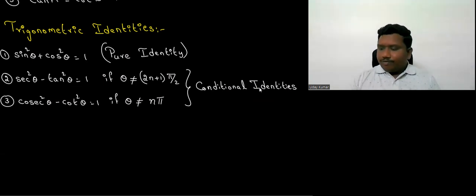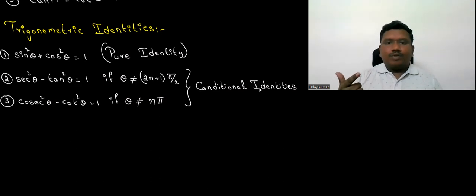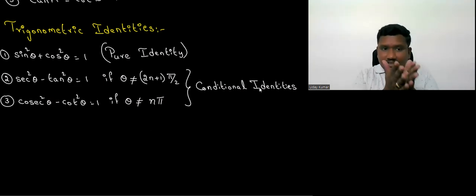Okay. If you recollect what we discussed till now, I'm giving a reminder to you. Trigonometric ratios, followed by reciprocals, followed by complementary trigonometric ratios, followed by trigonometric identities. I even discussed the proofs for that.